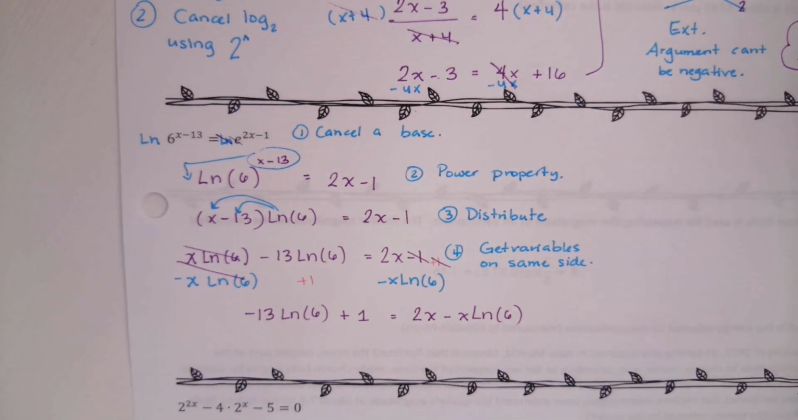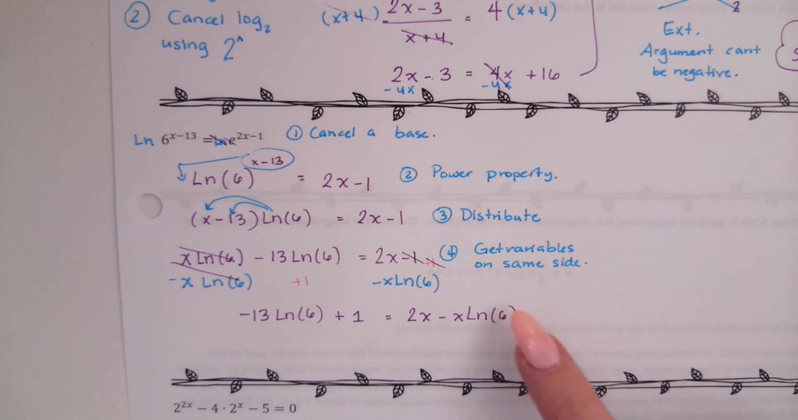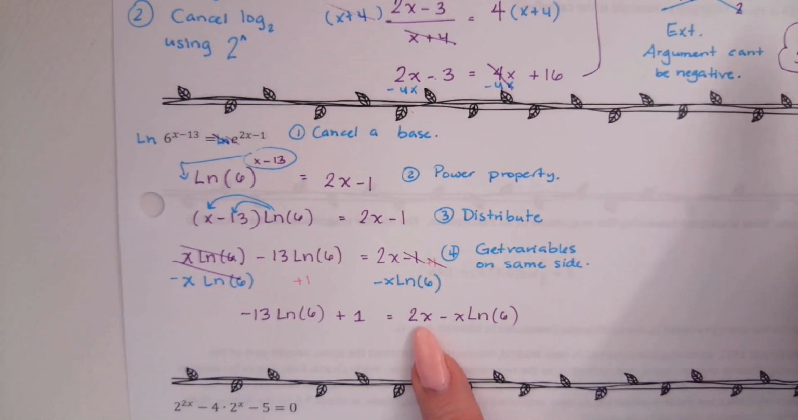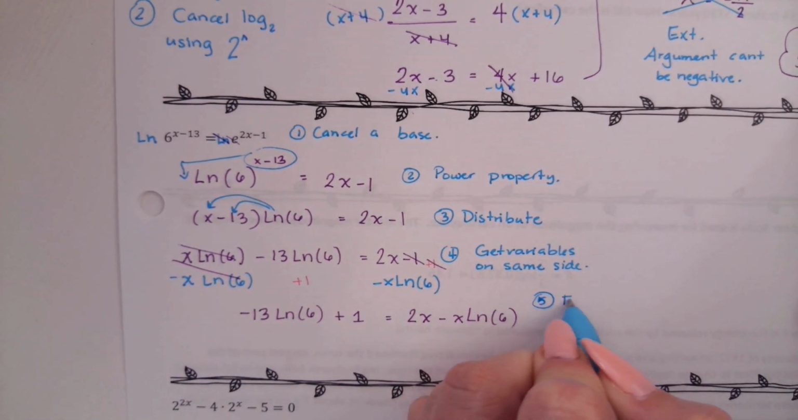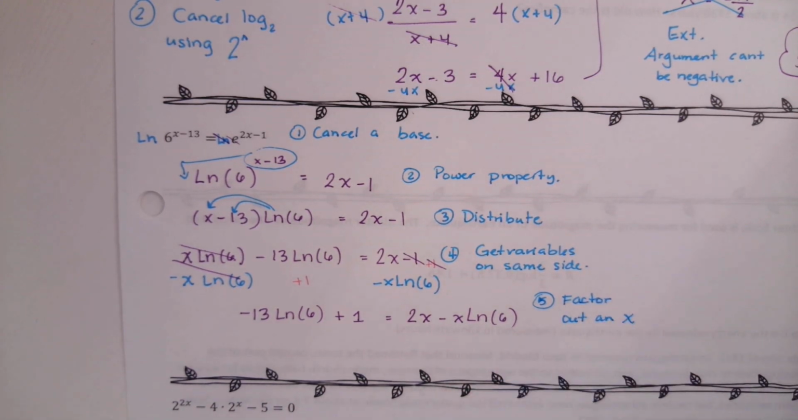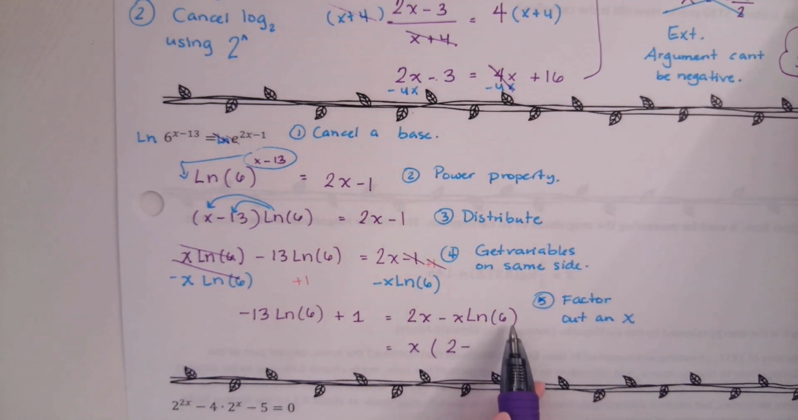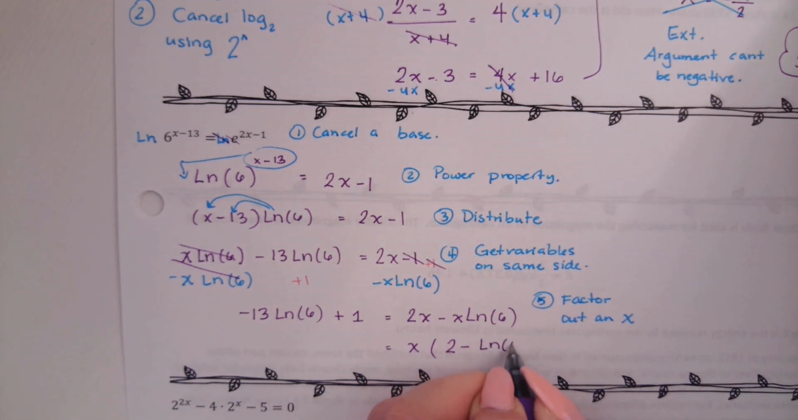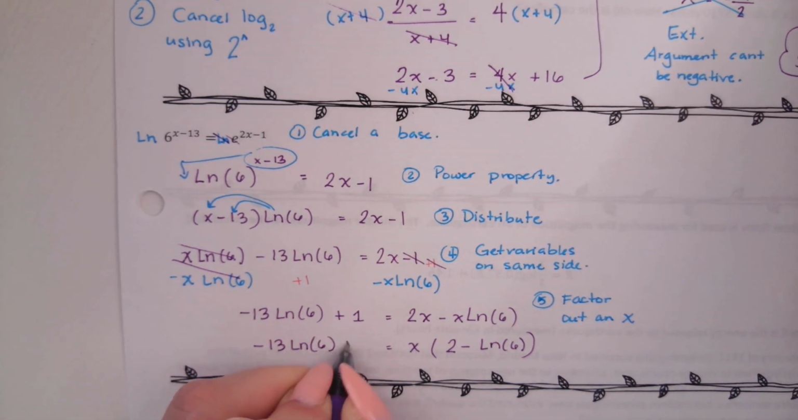Then what did we do? That was step 4. Step 5? Factor out the x. Yes, on the side with the x's, we don't want 2 x's. We want to get these 2 x's to turn into 1 x, and the only way to do that is to factor out an x, like a little baby GCF. So we'll get x times, if we divide 2x by x, we get 2, good job. Minus, if we divide x ln 6 by x, we'll get natural log of 6. And then nothing changed over here on the left.